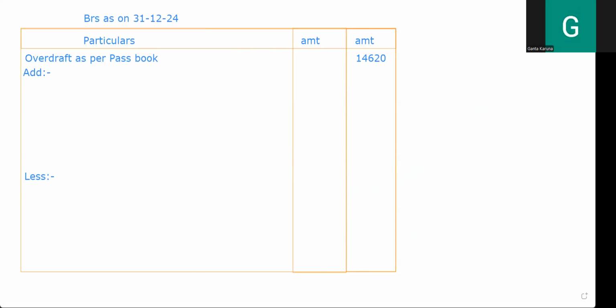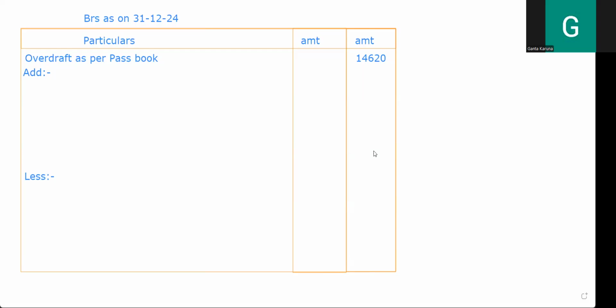The first transaction goes as checks drawn but not cashed by the customer. Checks drawn means I said it is a nature of expenditure, and by default the posting is in the cash book.